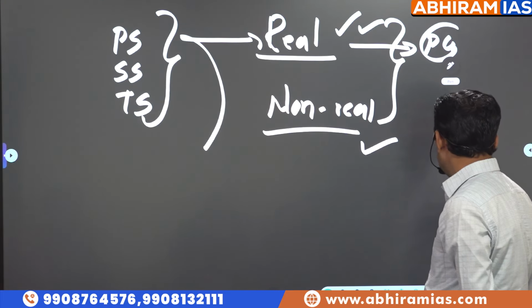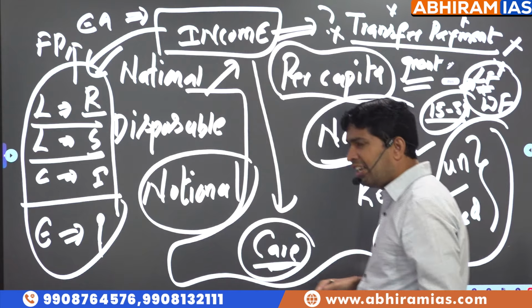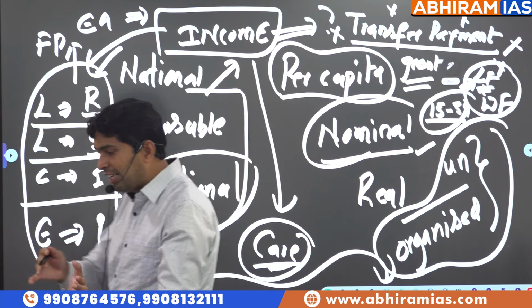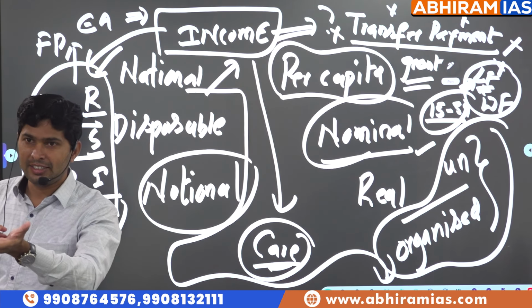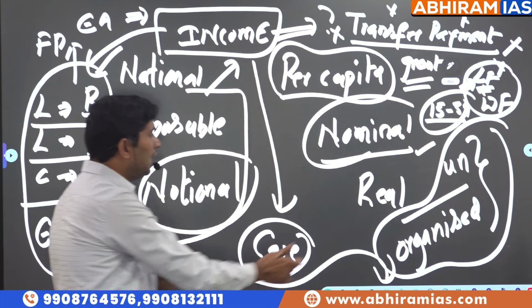Nominal income, real income. What is nominal income, sir? A regular fixed return that a person is getting in the organized sector is called as nominal income. A person joined as a software engineer, every month the fixed salary is 25,000. Every month he is getting 25,000. Real income.